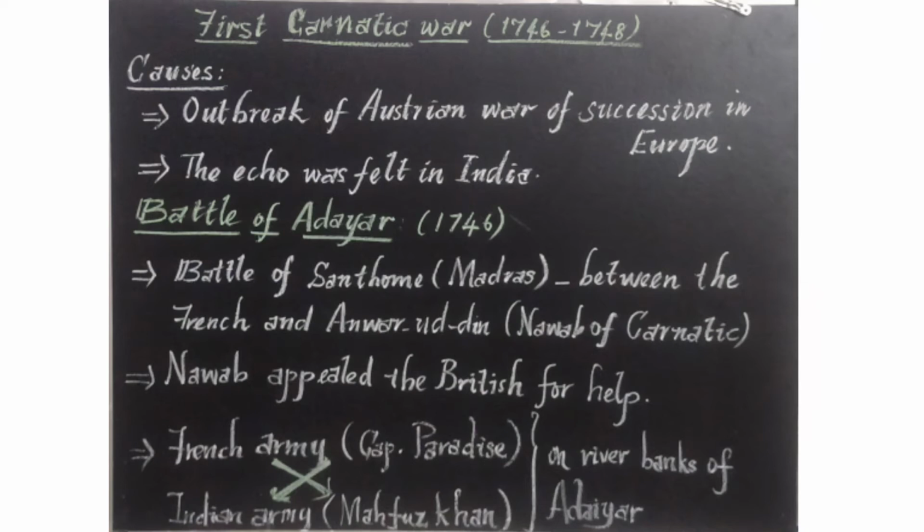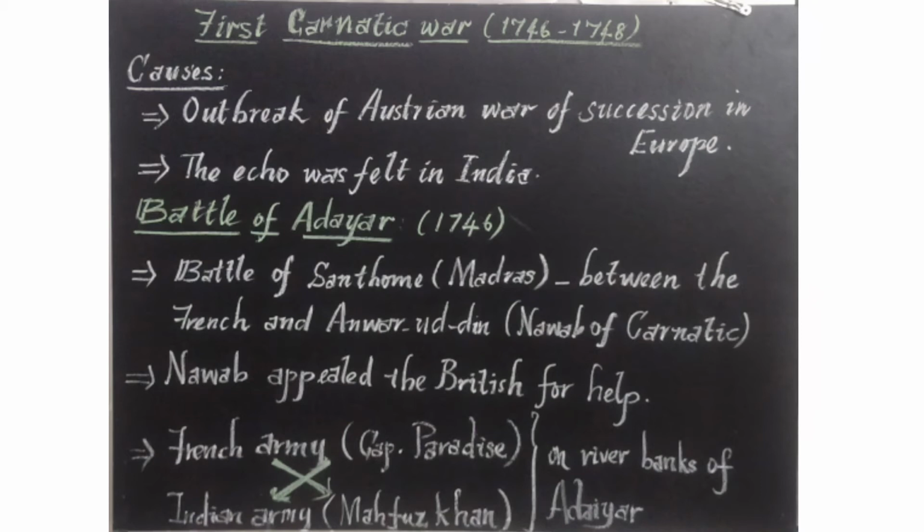According to the terms, Madras was returned to the English because the English supported Anvaruddin, the first Nawab of Carnatic. And the French in turn got their territories in North America. At the time, the European people, especially the French and the English, tried to make colonies in North America. They had a problem there also. So the problem was there in Europe, in North America and also in Asia. The Austrian War of Succession broke out in Europe, and that echoed in India as the First Carnatic War. At the same time, the French and the English fought for their territories in North America also.